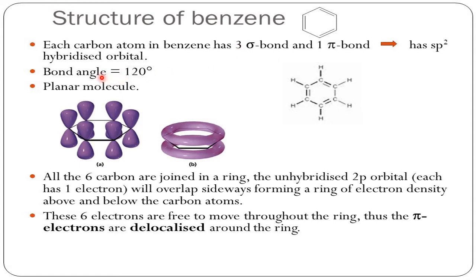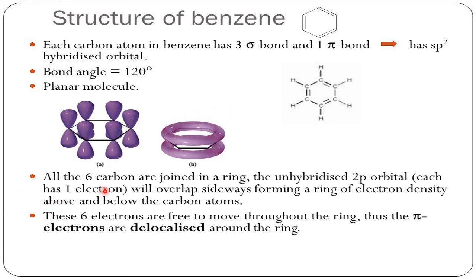Now the bond angle is 120 degrees. You see, everywhere this is a hexagonal cycle, so 120. Why? Because every carbon is sp2 hybridized. sp2 is trigonal planar, so it goes for 120 degrees; therefore the bond angle is 120 degrees, and it is a planar molecule, in the plane of the blackboard or the table. So it is a planar molecule.